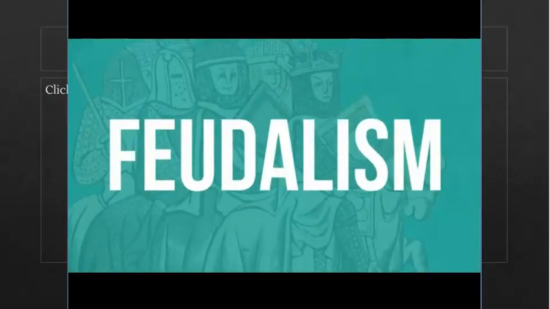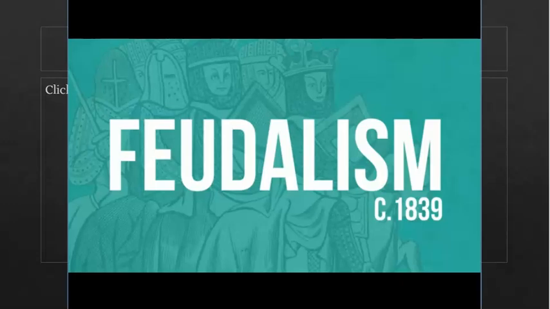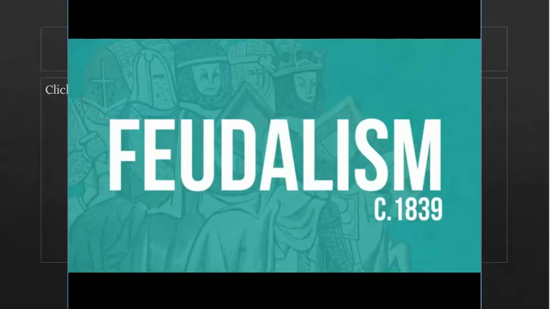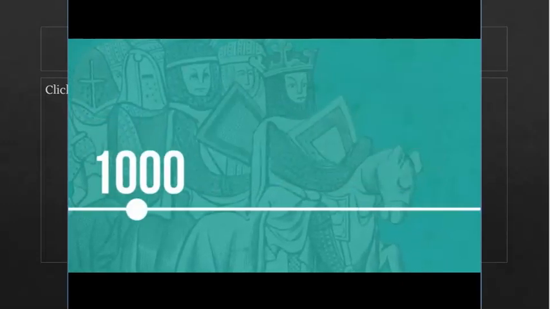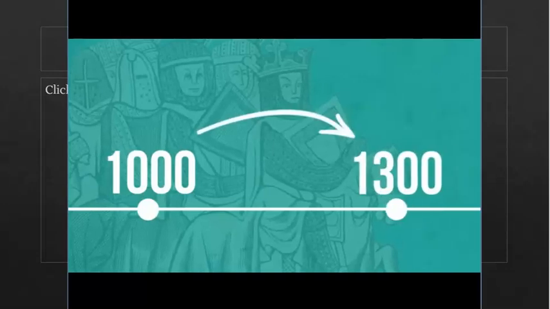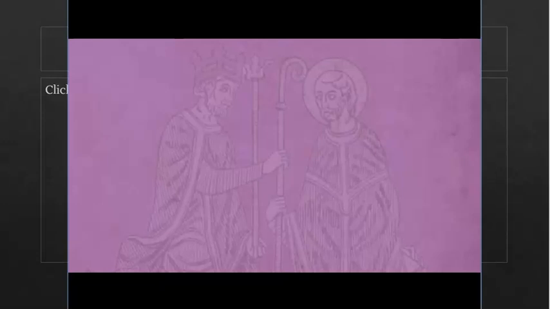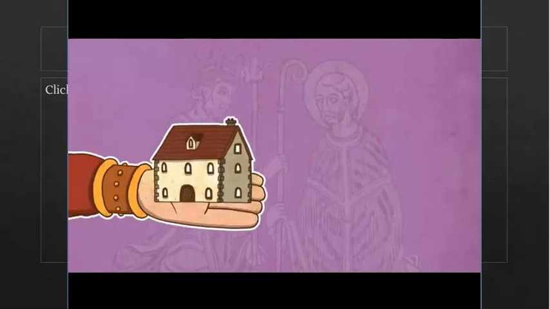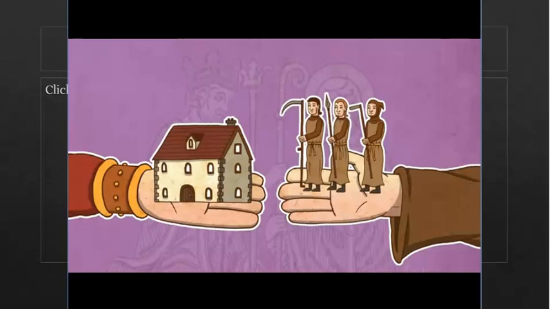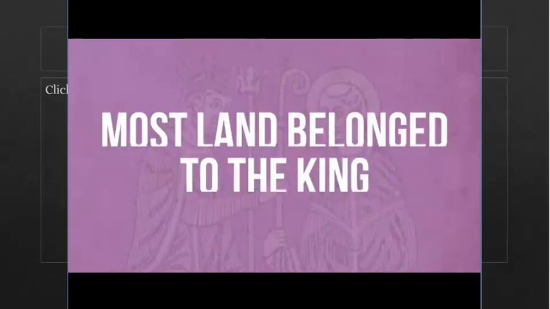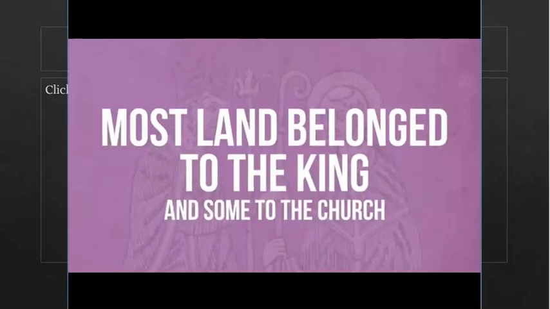Feudalism is a term that came into use in the 19th century to describe how society was structured during the High Middle Ages, that's between 1000 and 1300 AD. Earlier historians modelled a feudal system based on the exchange of land and services. Under this feudal system, most land in the kingdom belonged to the king, and some to the church.